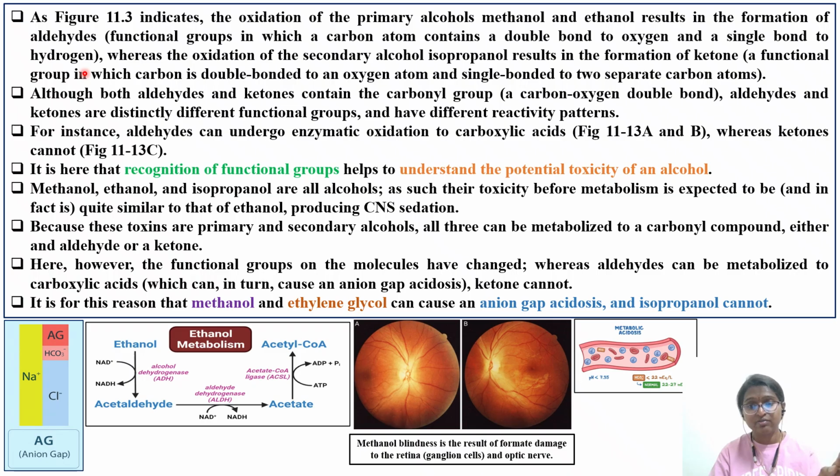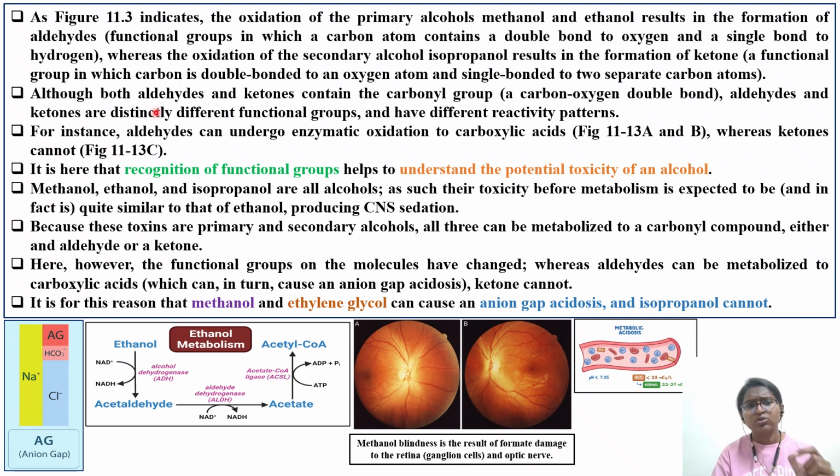That is in the case of aldehyde: CHO, C double bond O. Whereas in the case of ketone, it is a functional group in which the carbon is double bonded to an oxygen atom and single bonded to two separate carbons. Two different carbons will be attached. For this reason, aldehydes and ketones will act very differently, and their adverse effects are completely different.